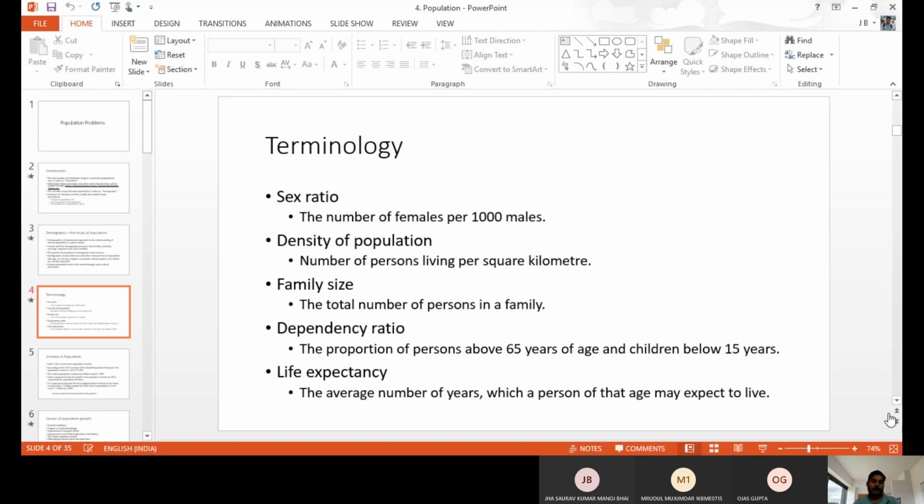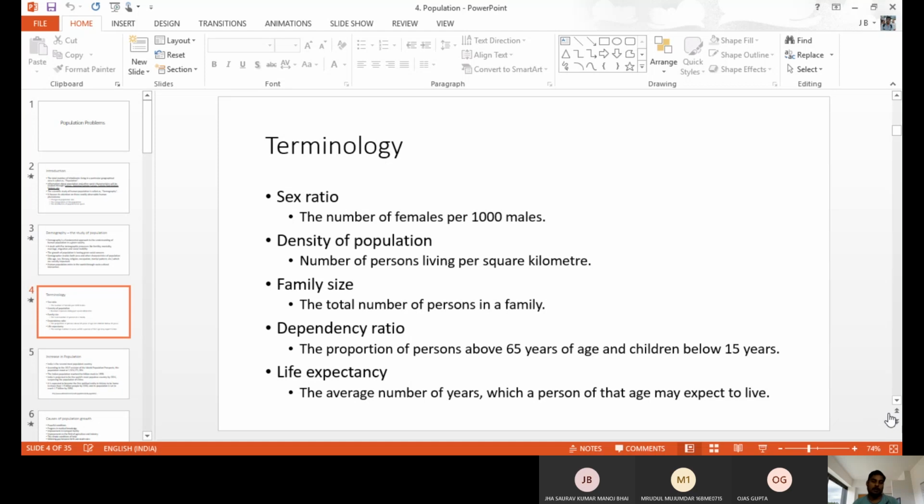Next one, life expectancy. Life expectancy is the average age of death of a person. In India, 69 point something, around 70 years, is the life expectancy. So like this, we have the important terminology and concepts for demography in India. Based on these things, the demographer will study the total numbers in the given area. These are all important for population studies.